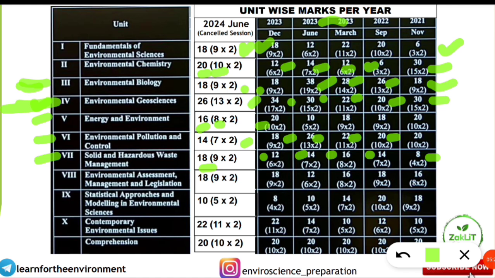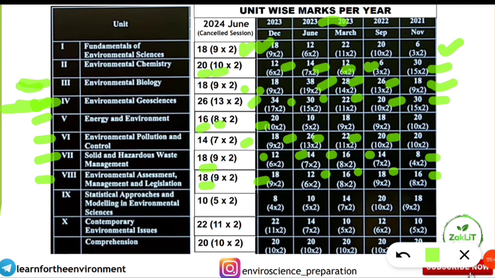Next is environmental management, assessment and legislation, EIA and all. It also has 18 marks that came in the last session. Before that also similarly 18 marks were asked from that, and before that 12, 16 and 18 and 16 were the trend in this unit.